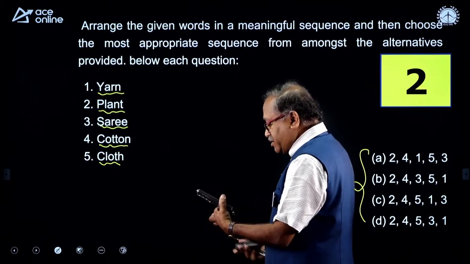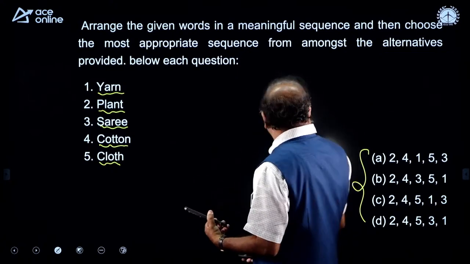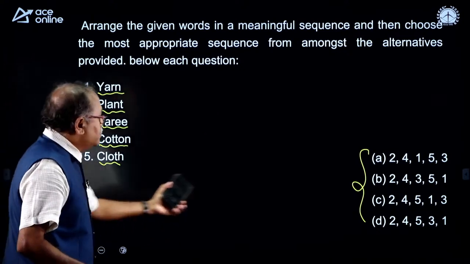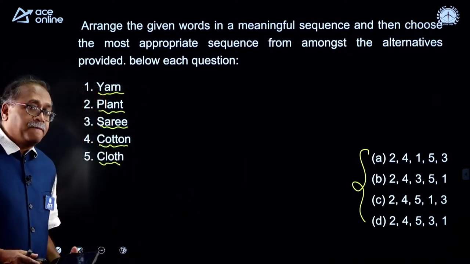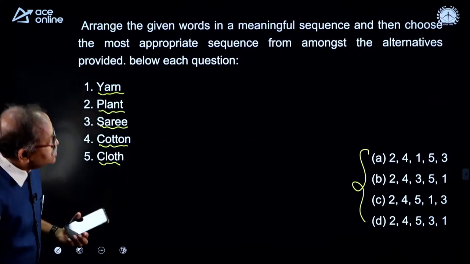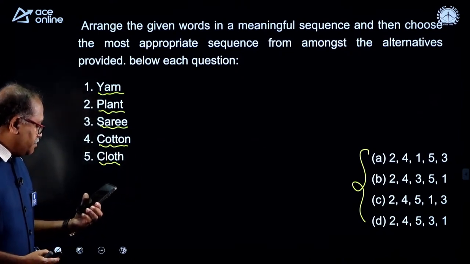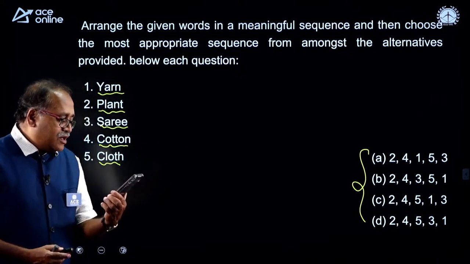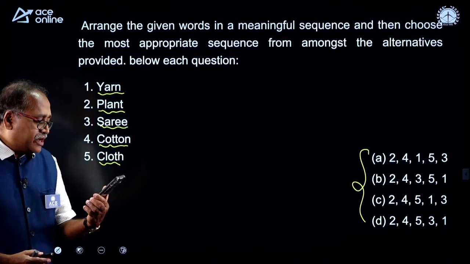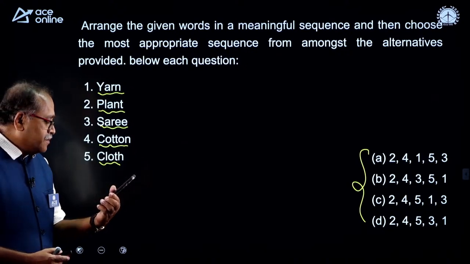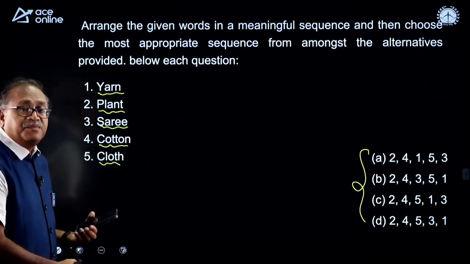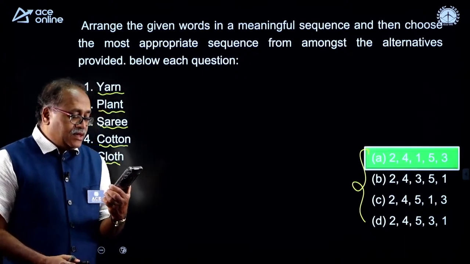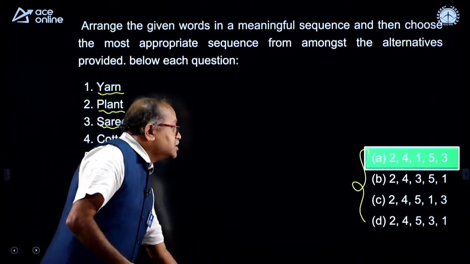Option choice 1. Ganesh has already said option choice 1. I am just keeping away from the board, so that you can see all the words and the options. Option B, okay, it is bombarded with options. Rakesh says option A. There is a big fight between Rakesh and Rajesh and Mahesh. Let me check the answer. Answer is A. Rakesh has rightly answered the question.